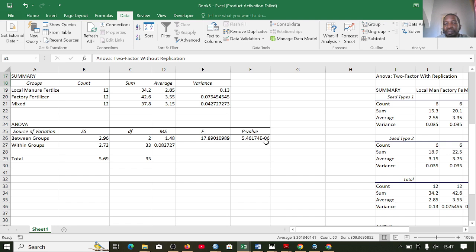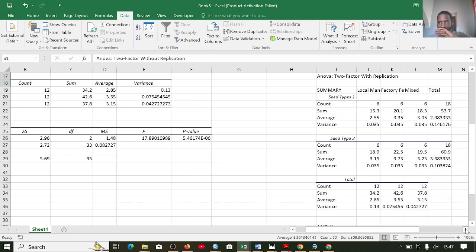So this is 0.00 up to 6 places, then before this value. So that means this is less than 0.05, which is our margin of error. So in this particular case, we're going to reject the null hypothesis. So we'll now say that the fertilizer type has influence on the yield. So that means the means are not the same.